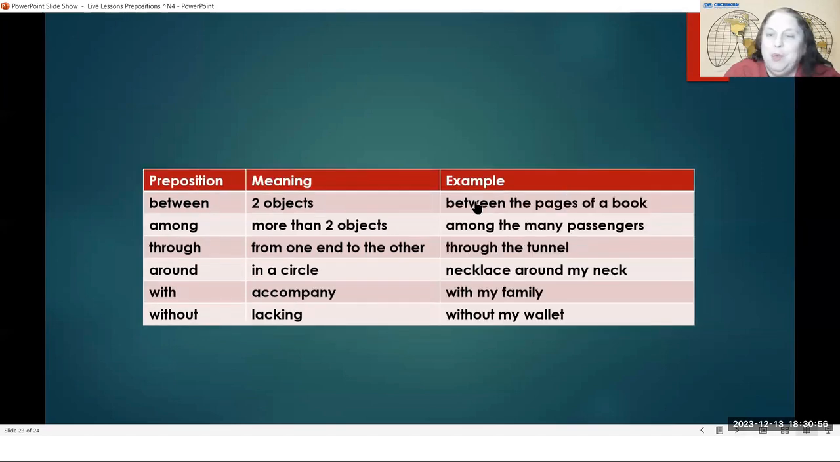Okay, so the examples: between the pages of a book, 2 pages and 1 bookmark in the middle. Among the many passengers, looking for my friend, and there were many, many, many people. Through the tunnel, the necklace around my neck. I can be with my family. I can accompany my family. My family is here and I am also here. So we are with each other, with. And without my wallet. It would be a big problem to not have my wallet. If I am lacking, if I am missing my wallet, that is not good. I don't want to be without my wallet.